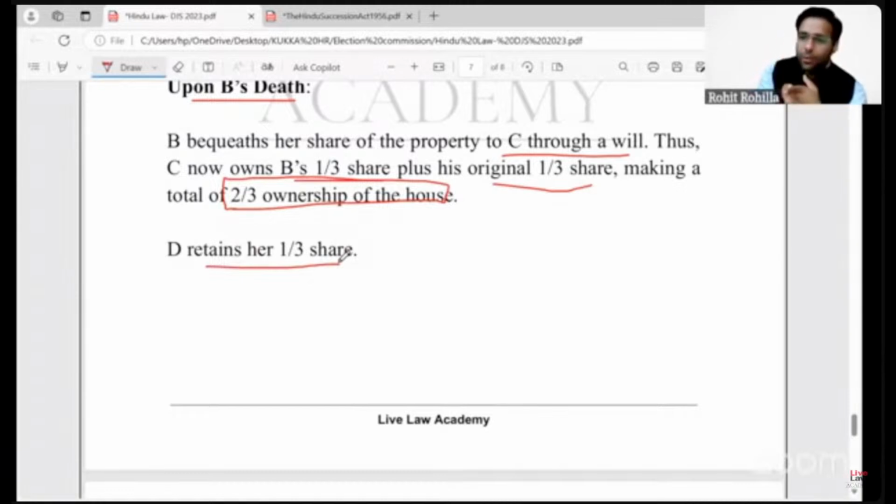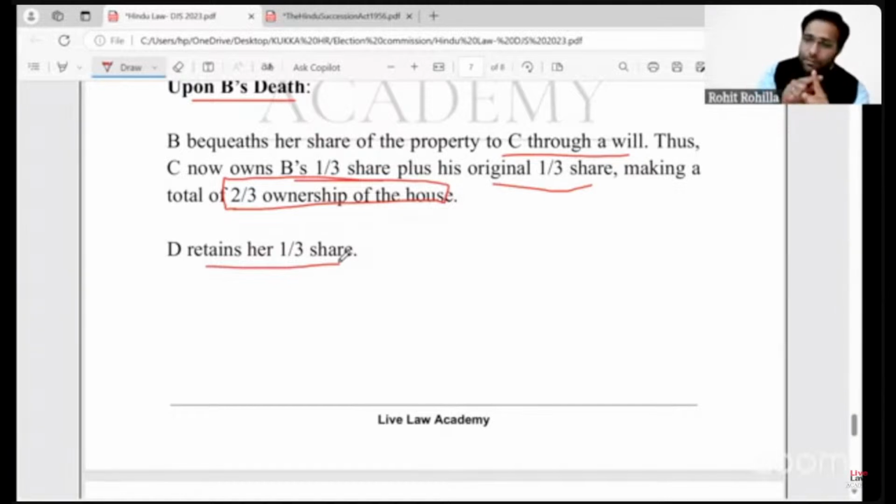So in scenario one, after the death of the propositus, one third share will have to be given to everybody that were there from class one. Wife was there, mother was not there, right? The son was there and daughter was there. And since son and daughter were present, we need not apply the rule of representation. So one share each will have to be allotted to them. They will get 1/3 each.